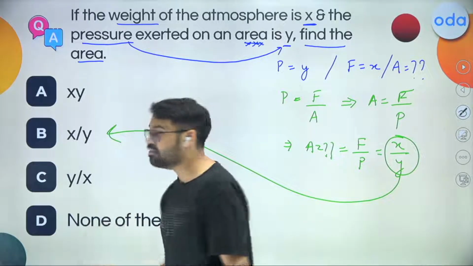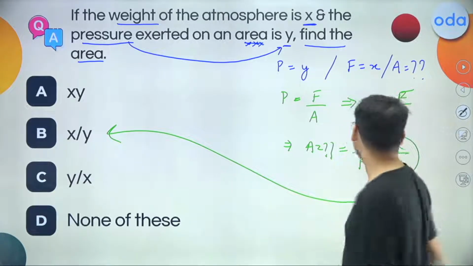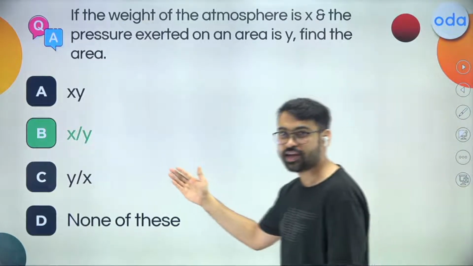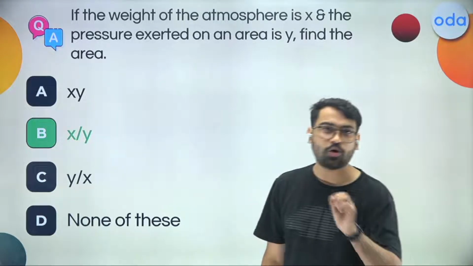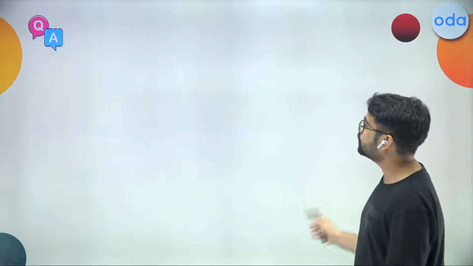That means I will go ahead with B part and say that, you know what? This is the correct one. Let's check out whether it's correct or not. And here we go. Thank you. Right. So we have gotten a good question correct over here, but I hope you have understood the process all throughout. Let's move on to the next quiz.